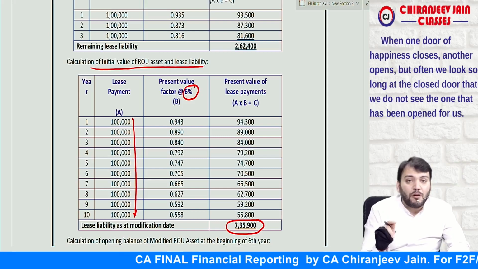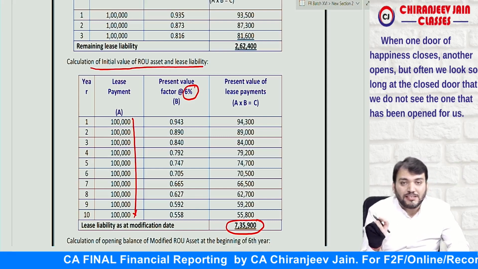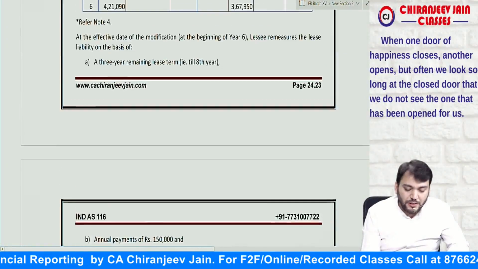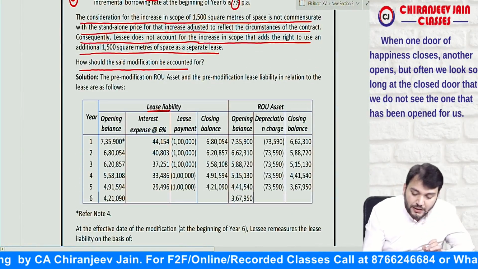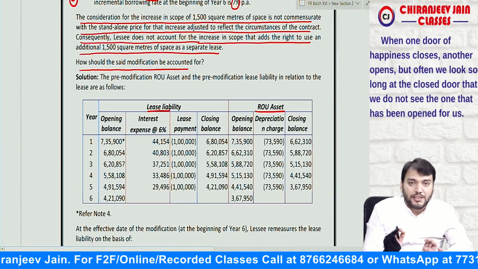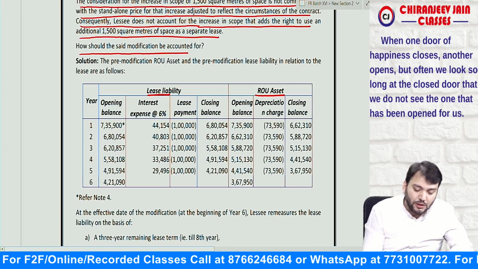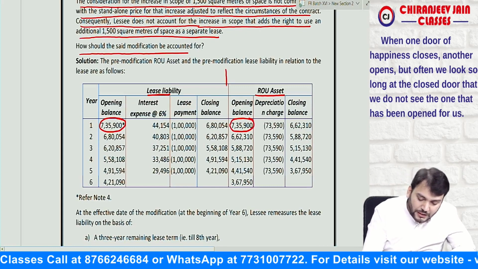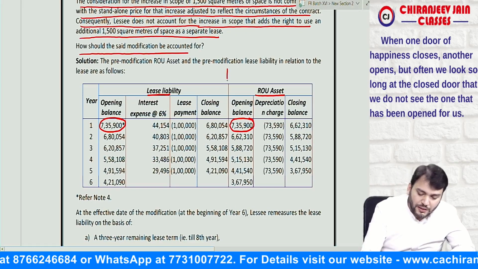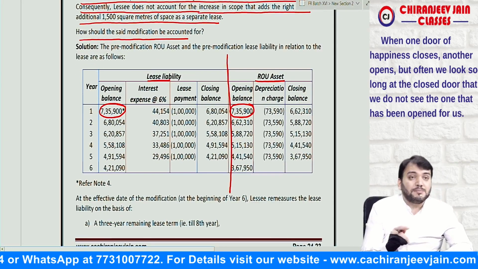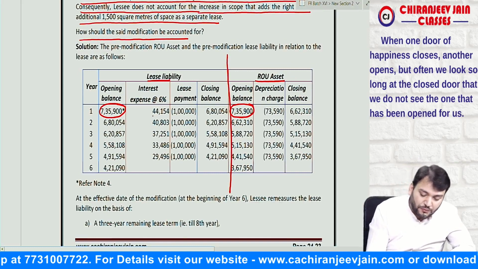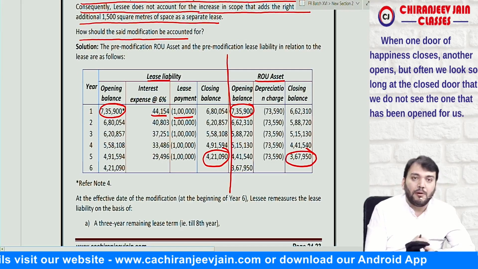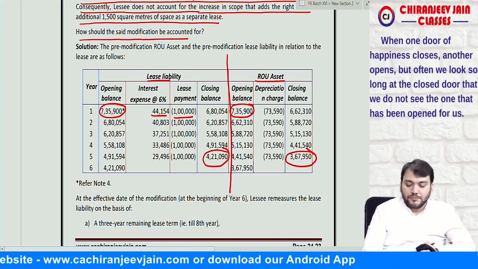Now we'll find out the carrying amount of lease liability and ROU asset as on the date of modification, that is at the end of the 5th year. That we can do, it is 7,35,900. This is also 7,35,900. You can make two working notes or you can do it in one working note only. Now lease payment is made at the end of the year, so first we'll calculate interest, then lease payment. You can easily calculate this amount. Have you understood?